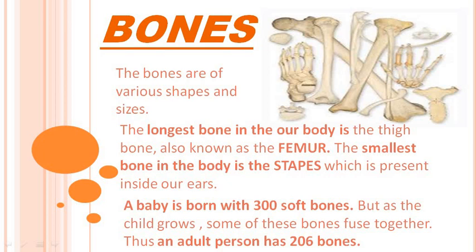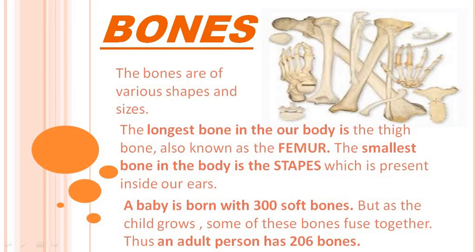As you all know, bones are of different shapes and sizes. Some are flat, some are big, some are curved, some are small. So many shapes and sizes of bones are present in humans. And the longest bone in the human body is the thigh bone, which is present in the upper part of the leg, in the thigh, and is called the femur. So the longest bone in our body is the femur. And you know the smallest bone is present in our ear, and the smallest bone in our body is called the stapes.